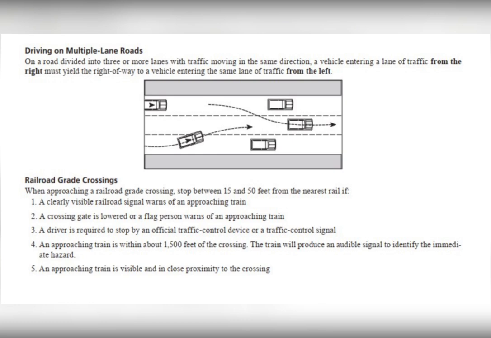When approaching a railroad grade crossing, stop between 15 and 50 feet from the nearest rail if: 1. A clearly visible railroad signal warns of an approaching train. 2. A crossing gate is lowered or a flag person warns of an approaching train. 3. A driver is required to stop by an official traffic control device or a traffic control signal. 4. An approaching train is within about 1,500 feet of the crossing. The train will produce an audible signal to identify the immediate hazard. 5. An approaching train is visible and in close proximity to the crossing.